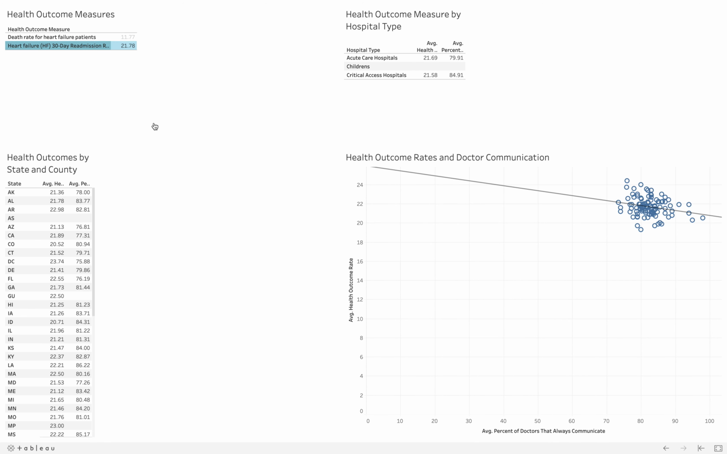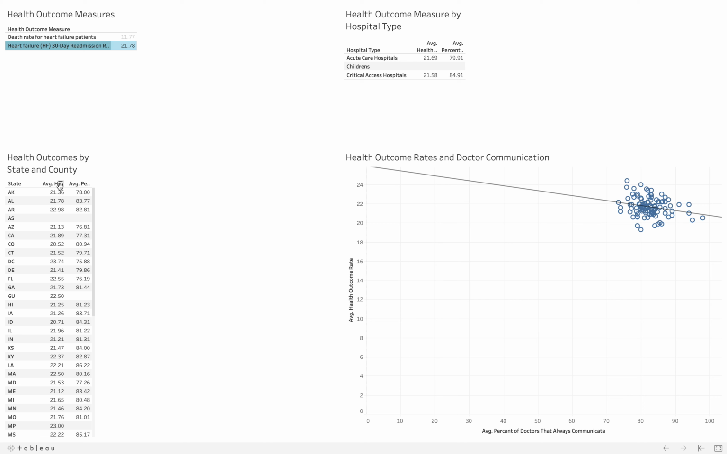We can see that there is a negative association between heart failure 30-day readmissions and the percentage of doctors that communicate well. This means that as the readmission rate increases, there is an observed decrease in the percentage of patients that reported their doctors communicated well. We can further sort the data to see which states have the highest readmission rate.